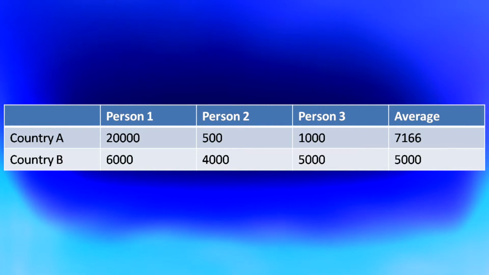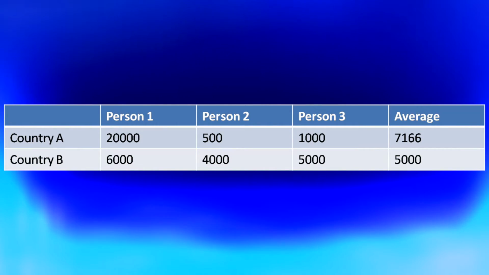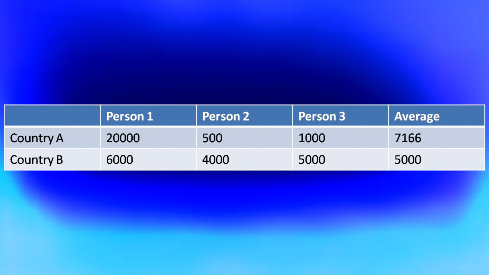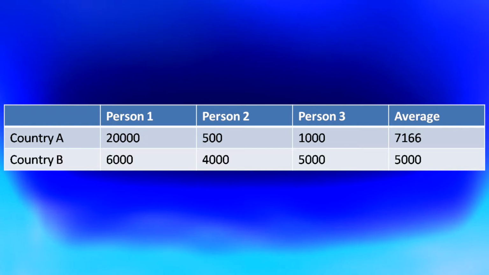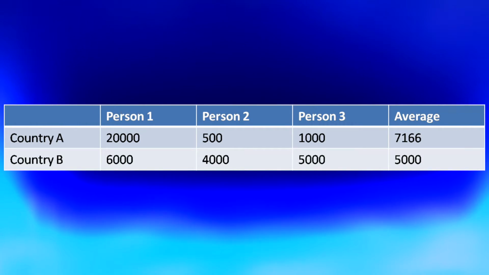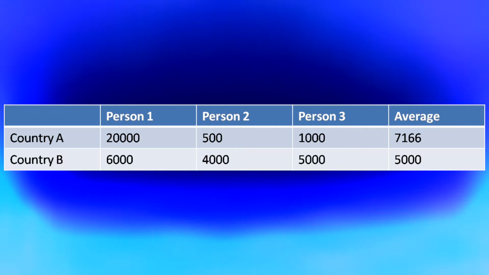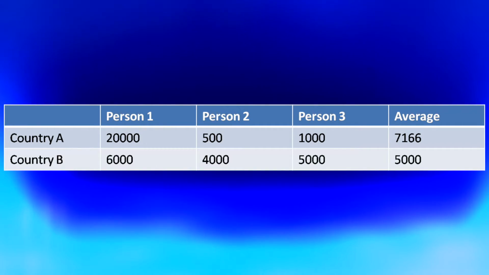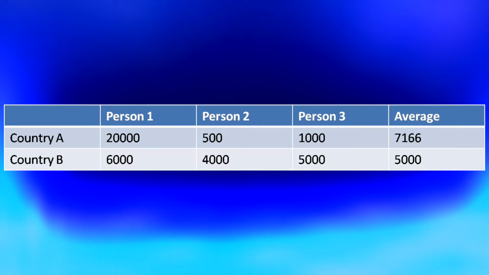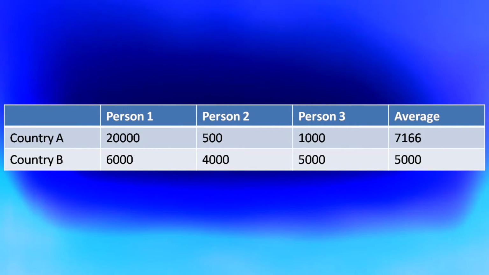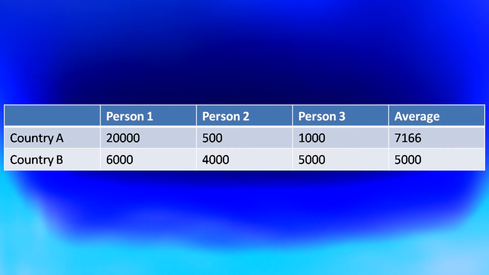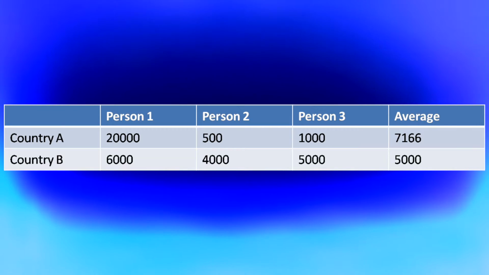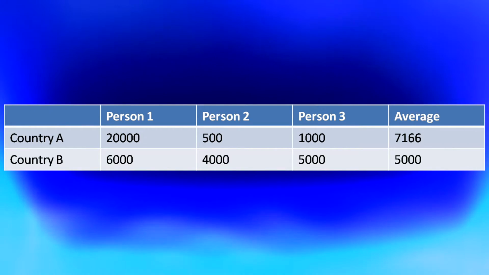Consider this example for better understanding of averages and disparities. Here, this example shows country A and country B. 3 persons are considered from country A and 3 persons are considered from country B. When we consider country A, first person with income of 20,000, second person with income of 500, third person with income of 1000.